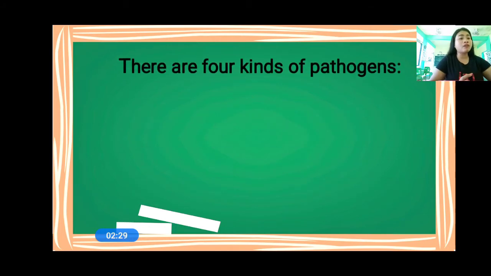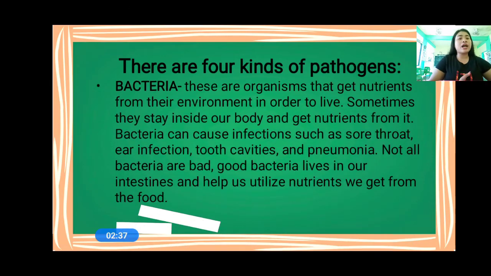Now, I want you to know that there are 4 kinds of pathogens. Remember, pathogens are disease agents. Now, the first one is bacteria. When we say bacteria, these are organisms that get nutrients from their environment in order to live. Again, what is bacteria? Organisms that get nutrients from their environment in order to live. Now remember that sometimes they stay inside our body and get nutrients from it. Okay, so bacteria can stay inside our body and get nutrients from us.